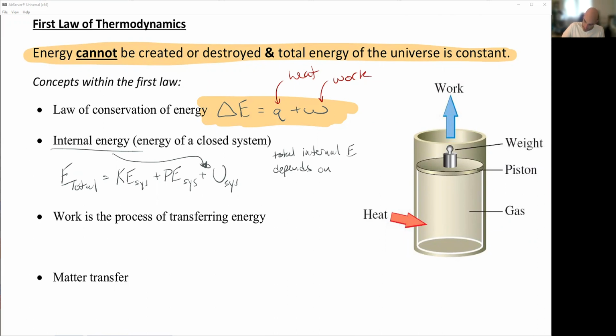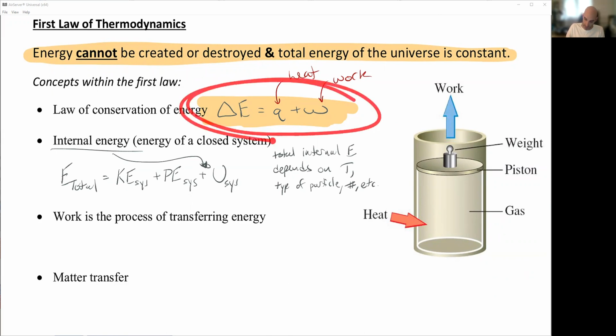It depends on the temperature, it depends on the type of molecule, so type of particle, let's say. It's going to depend on the number of particles and all of the other factors that are chemically related. Okay. So back to the original. We're going to ignore internal energy, but it's included in that total energy that's present.